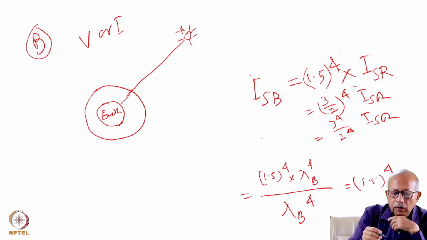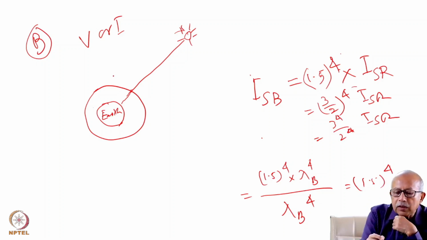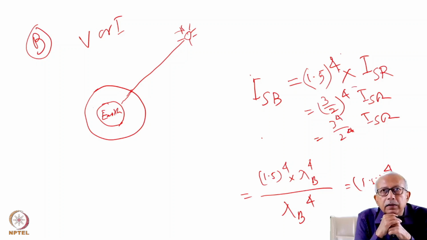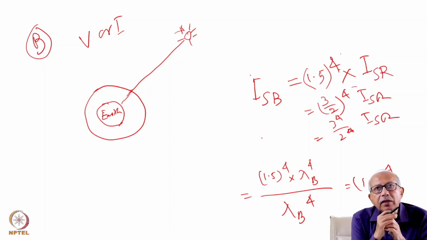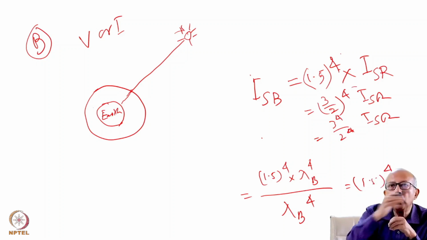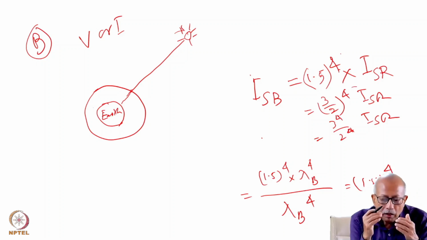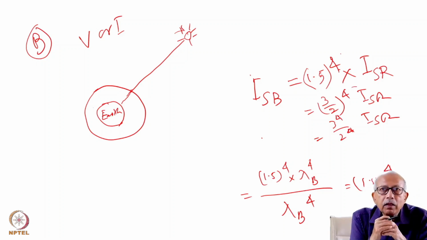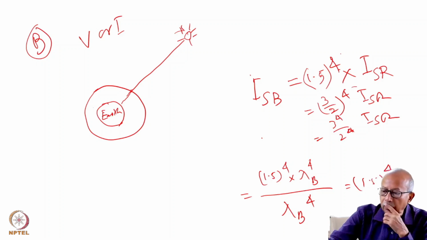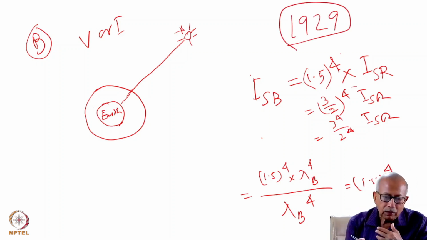Therefore, if you now look away from the sun and try to see the sky, most likely you will catch blue light. And that is why our sky looks blue. It is the Rayleigh scattering which has made our sky appear blue. And Rayleigh, for his theory, was awarded, I think, the 1929 Nobel Prize in Physics.